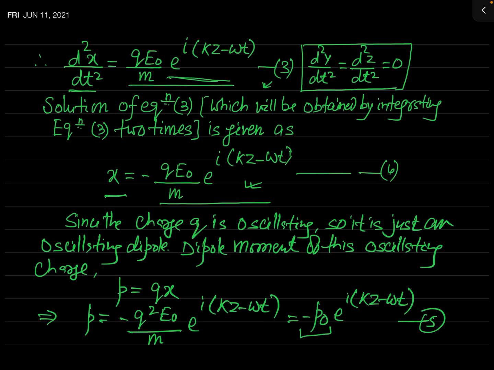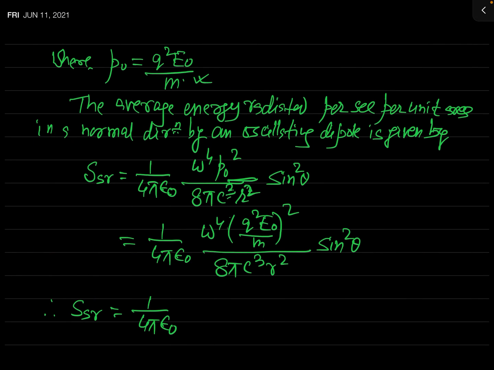There should be in this solution m omega square. So here will be omega square, and here will be also omega square. So this will be m omega square. Now this omega square, when squared, will be omega 4, and that omega 4 and this omega 4 will cancel out, and your result will be